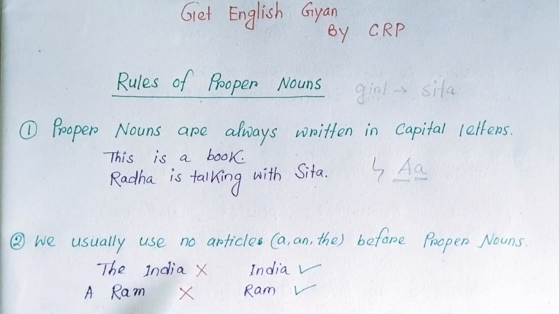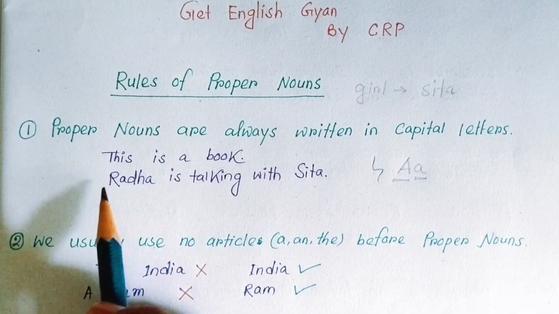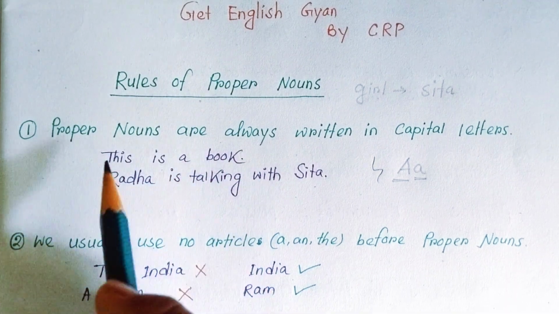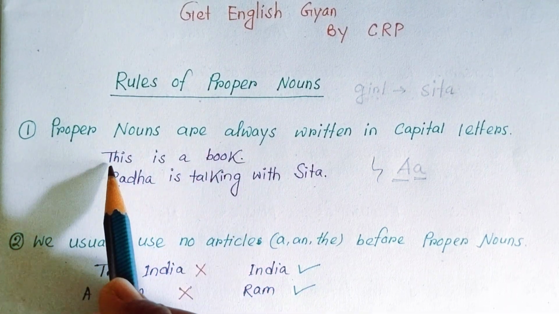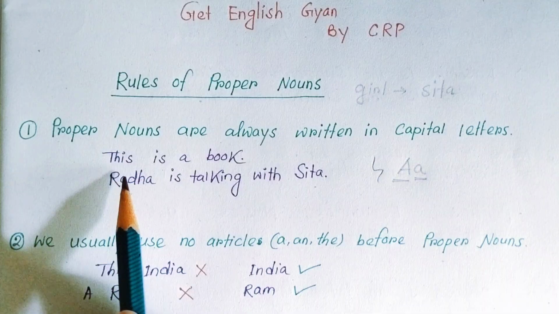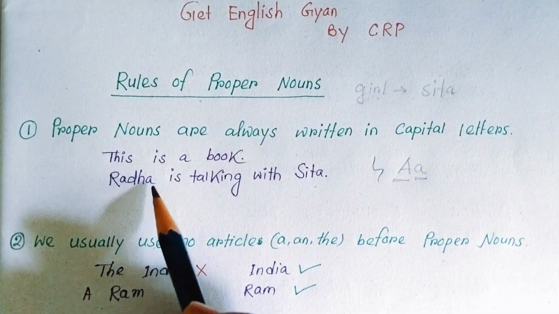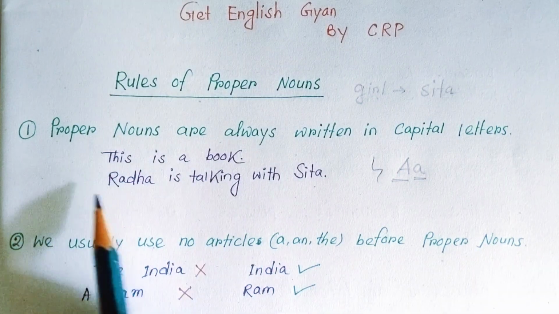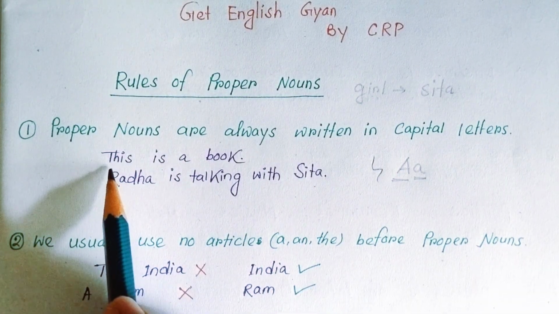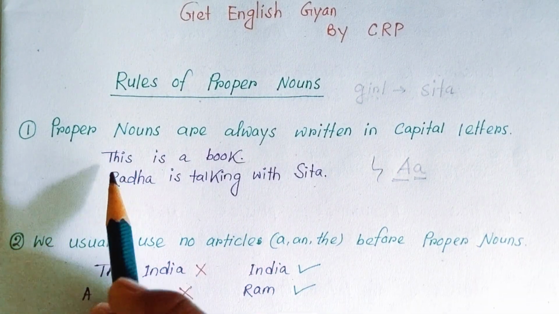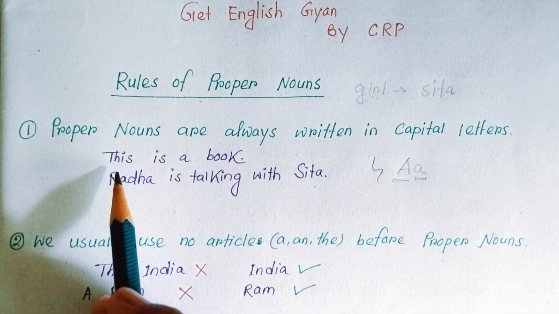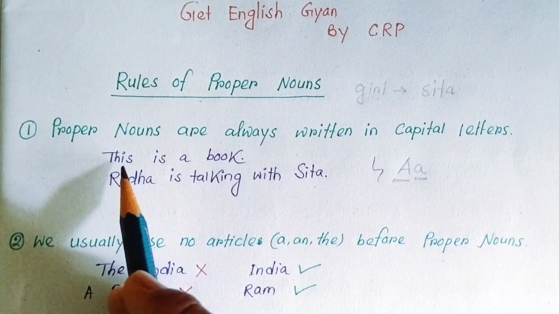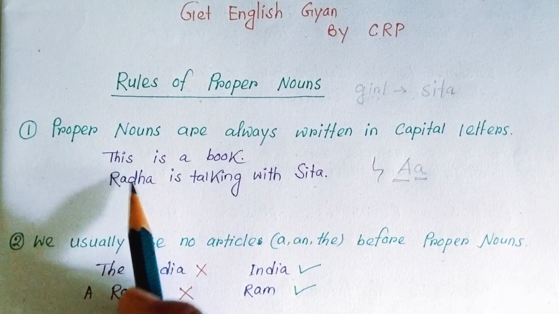Now see the examples. Here the sentence is, This is a book. So here T is written in capital letter. Is this a proper noun? No, because we know a sentence always starts with a capital letter. So here this word starts the sentence and that's why T is capital. But this is not a noun, and it is not a proper noun.